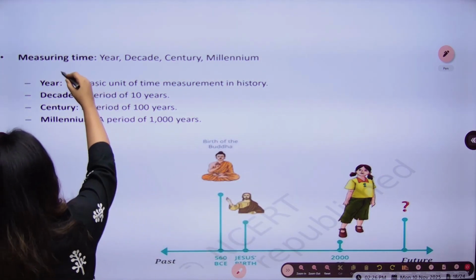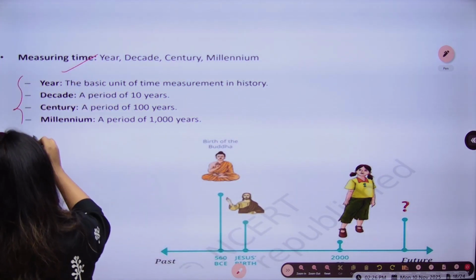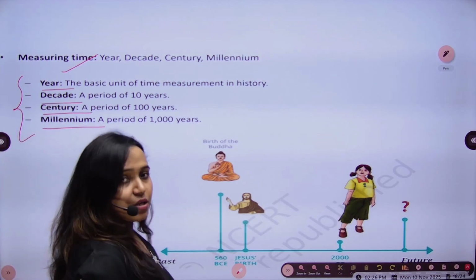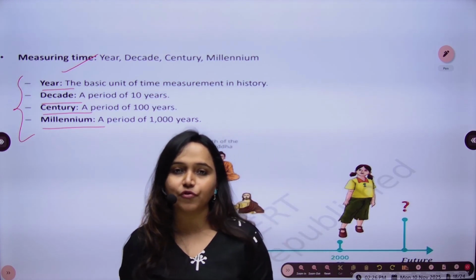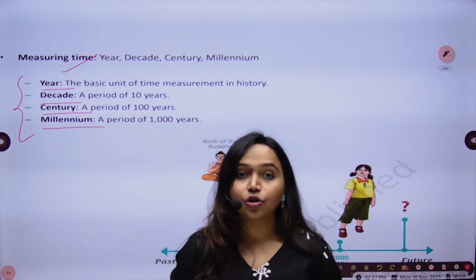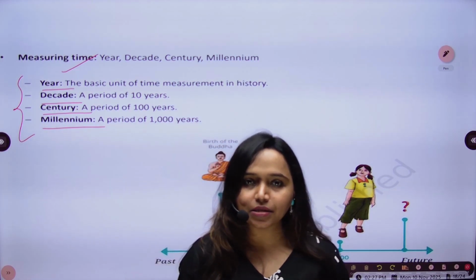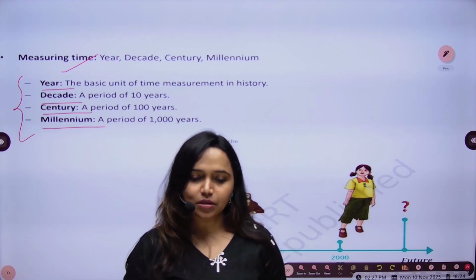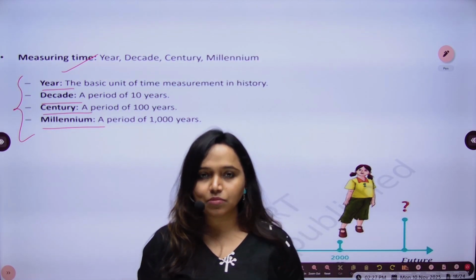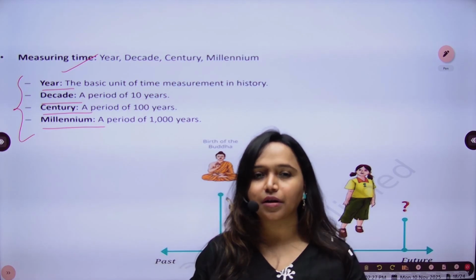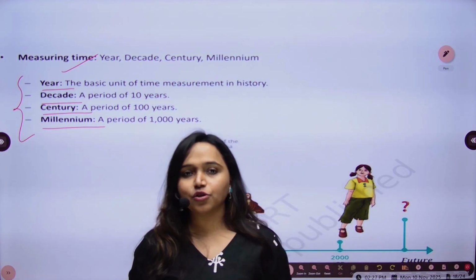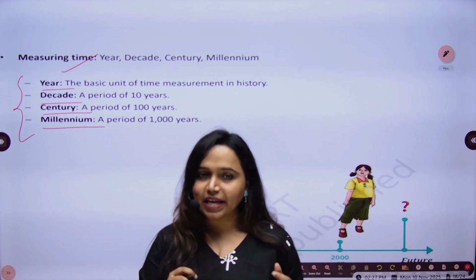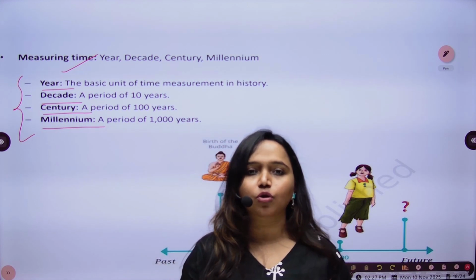So now you can see certain other measurements when it comes to measuring time: year, decade, century and millennium, because our focus here is to build basics and to remove all the confusions even about very basic things. So you have to know what exactly is the difference between a year, decade, millennium, and century, because these things seem to be very common, but sometimes during examinations, due to the lack of clear understanding and knowledge, we just end up doing a particular question wrong because of very minute mistakes. And in order to avoid that, we want to focus on the basics.